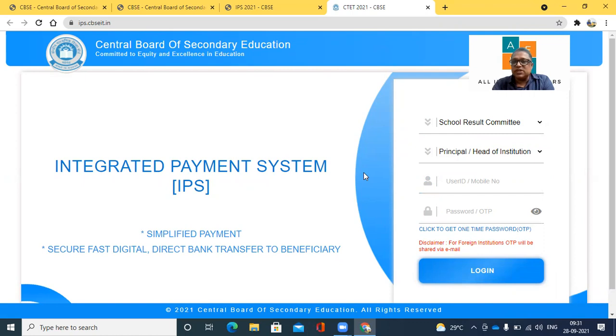So I hope this explains the procedure of how to claim the amount, and normally within 10 to 15 days, the payments are coming. So it's quite an easy procedure. Thank you. I hope the session was clear.